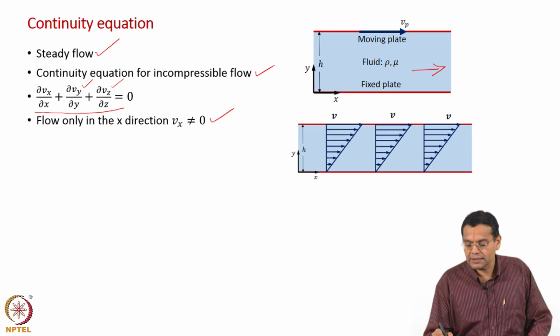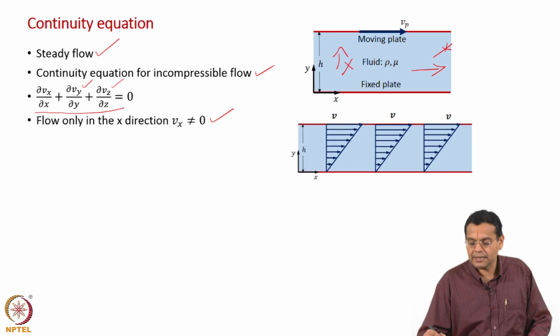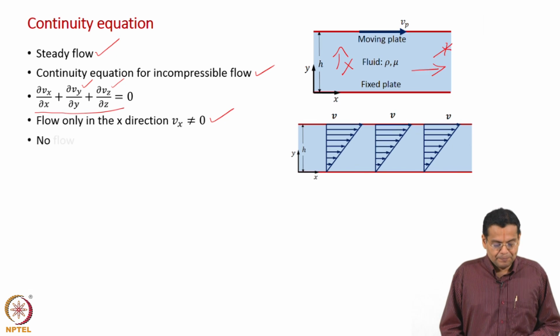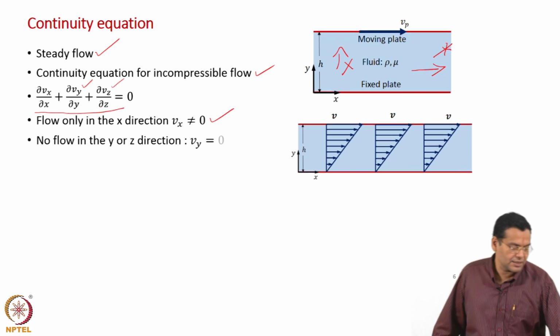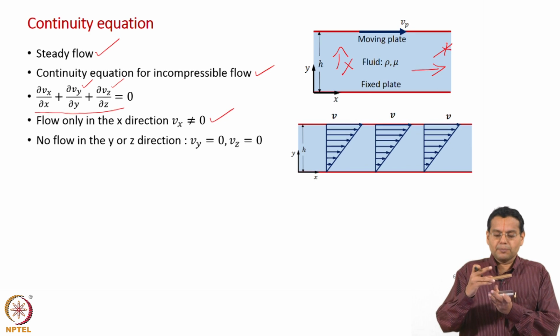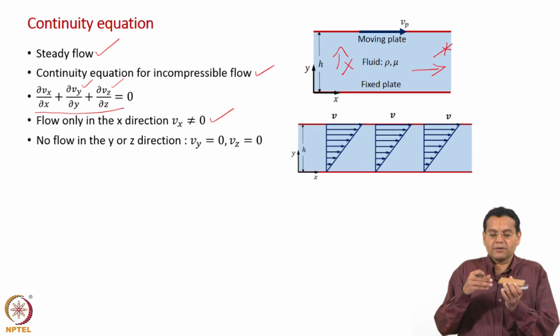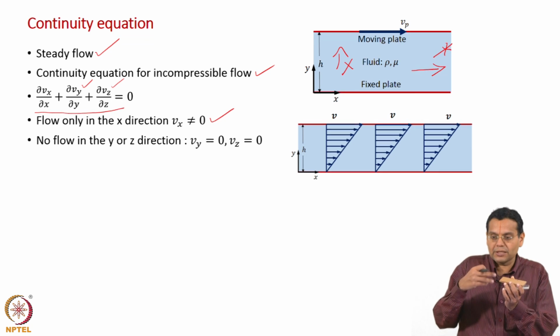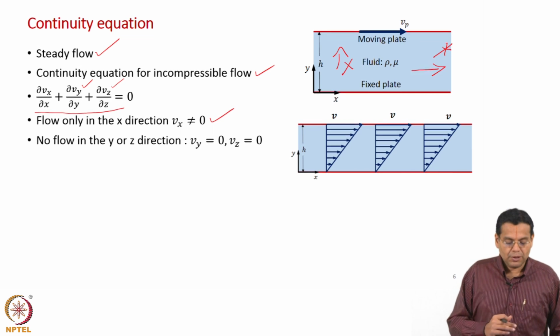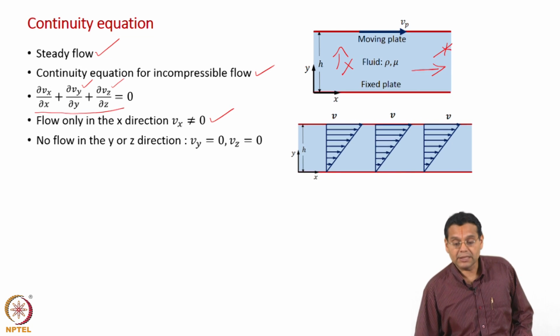I have flow only in the x direction, and in the y direction there is no flow, and in the z direction there is no flow. Okay. No flow in the y or z direction. That is also intuitively understandable, because you are setting the plate in movement in this direction. So, you expect the flow only in this direction. There is no driving force which can cause flow in the y direction or the z direction. So, no flow in the y or z direction, Vy equal to 0, Vz equal to 0.